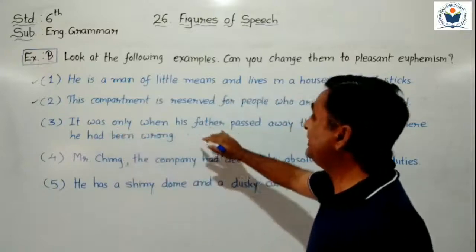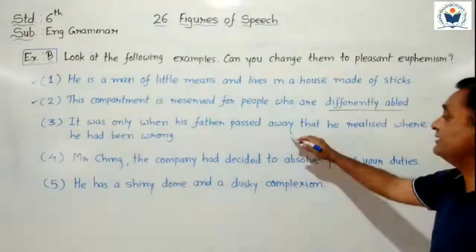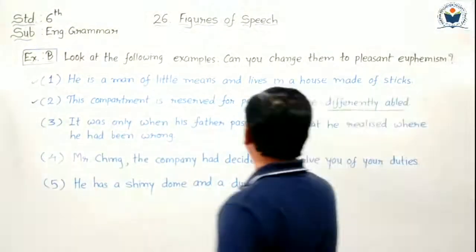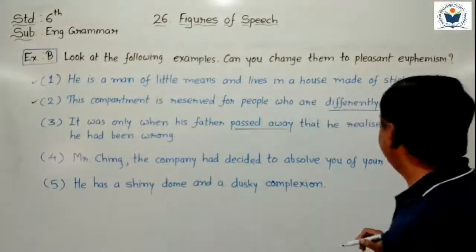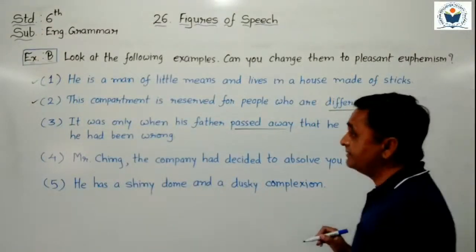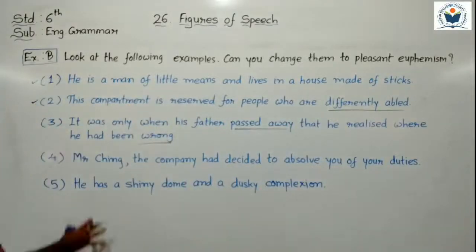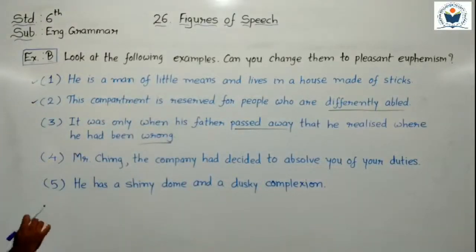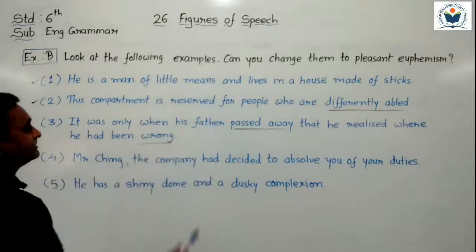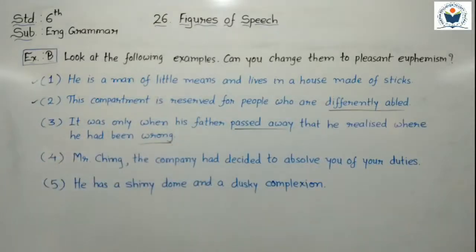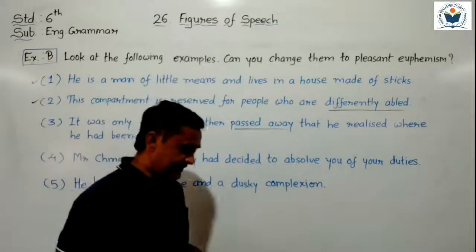It was only when his father passed away, instead of died I put passed away, that he realized where he had been wrong. Instead of mistake I write here wrong. So it becomes a pleasant euphemism. So it was only when his father passed away that he realized where he had been wrong. Understand, student?